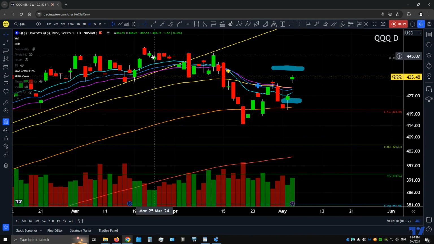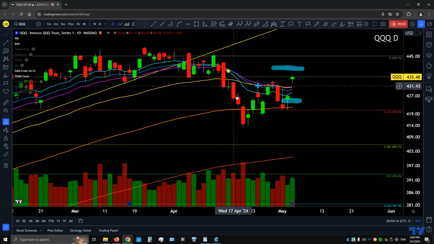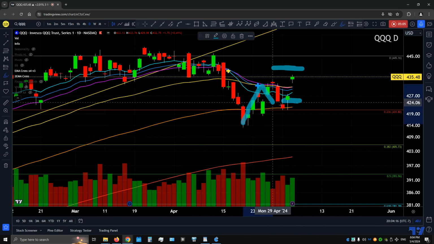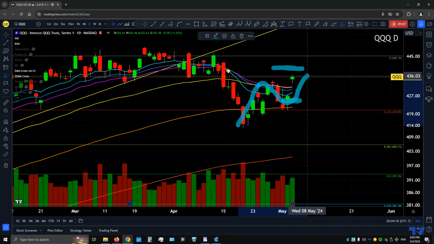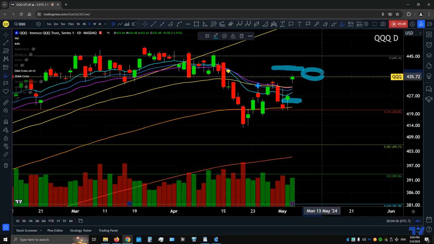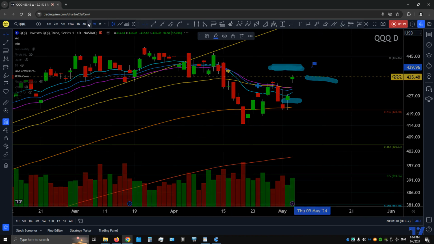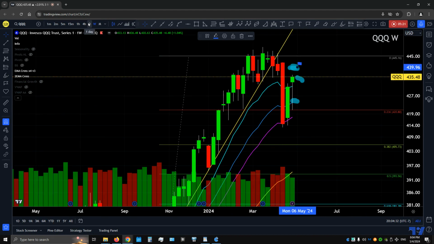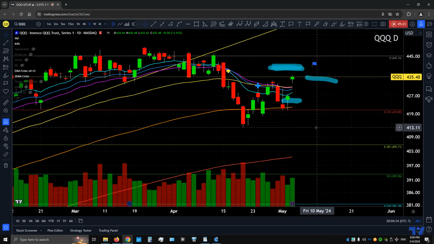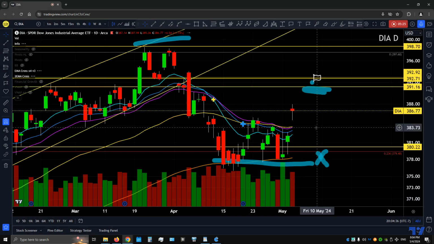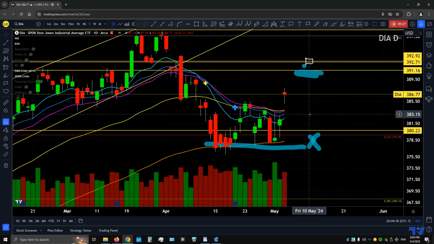NASDAQ, QQQ, same thing. Pullback out of the support channel, the uptrend. Now we're consolidating and trying to establish that higher low, higher high pattern structure. 436 is that price. We had that gap up on Apple earnings and are approaching that resistance area, 440. Let's put a flag there to see for next time. The weekly, however, same pattern, bounced off that weekly 26 EMA, and we're okay there. This is normal for a pullback bounce.